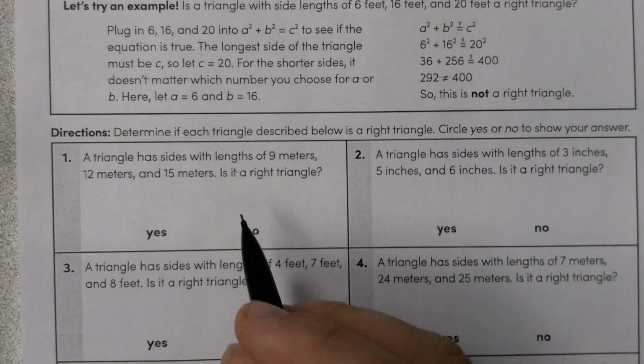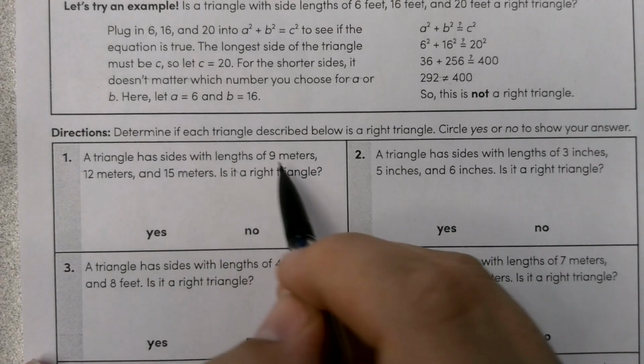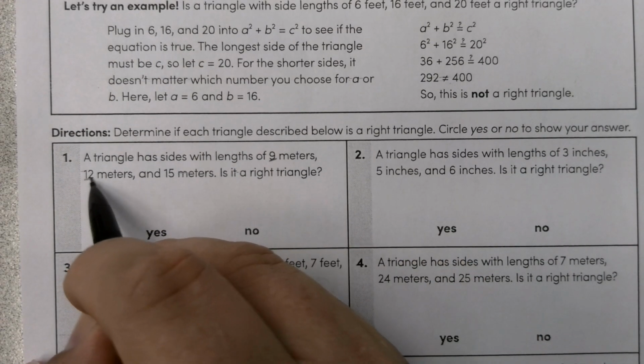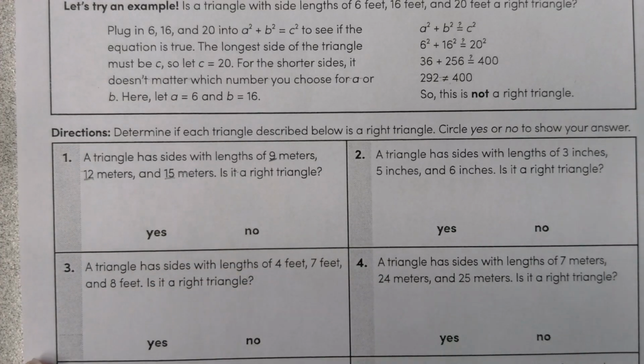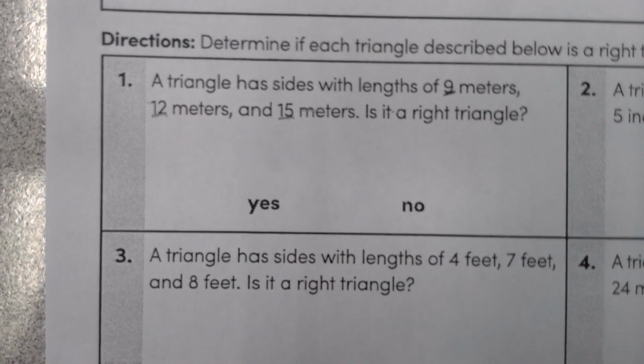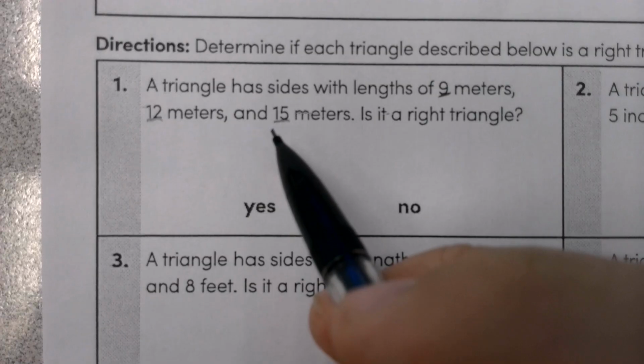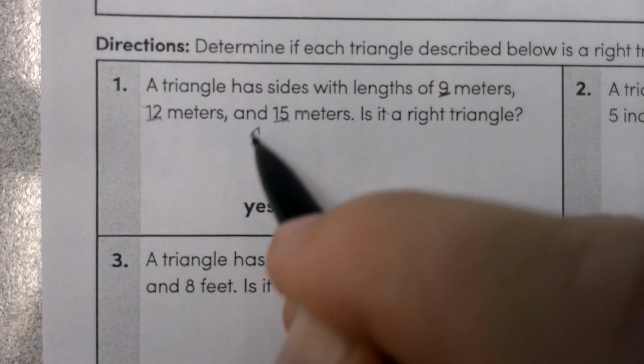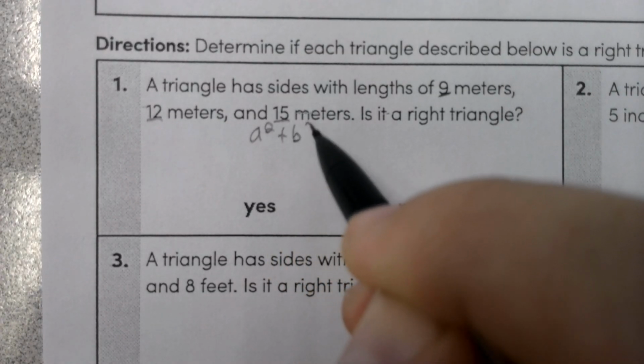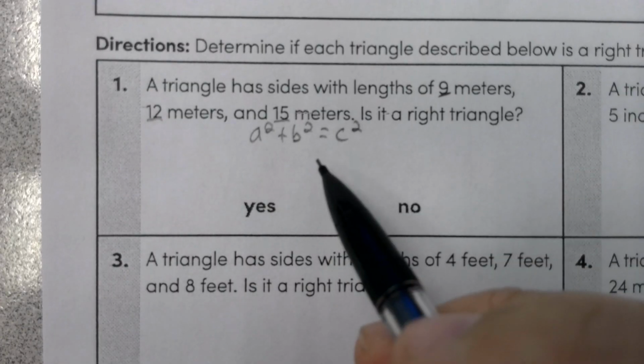We're going to look at question 1 first, and we have 9, 12, and 15. We know that 15 is the biggest, so it's going to have to be the hypotenuse. So I'm going to have a squared plus b squared equals c squared. There's our theorem.